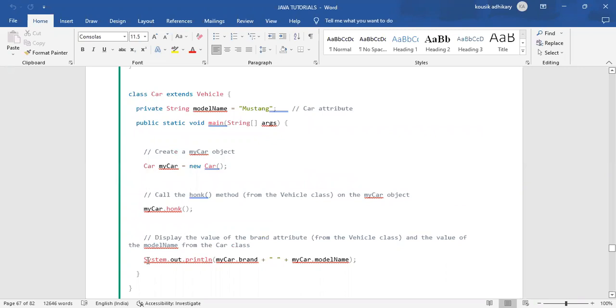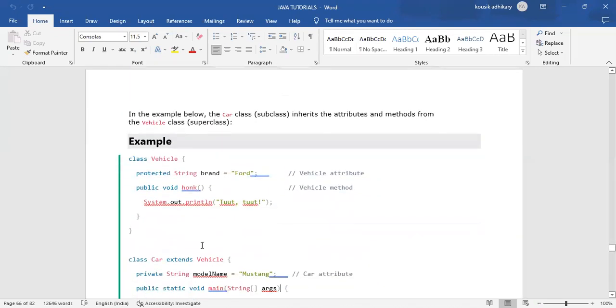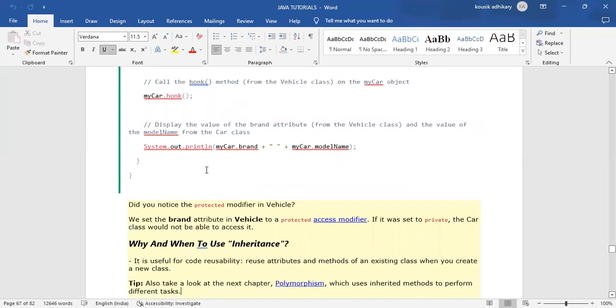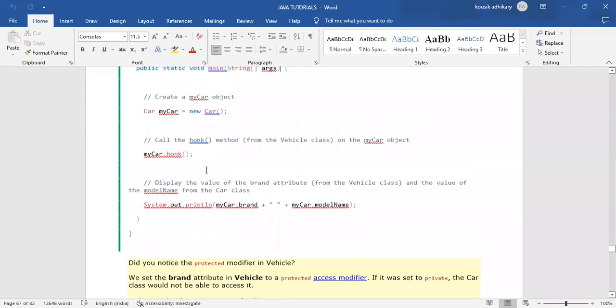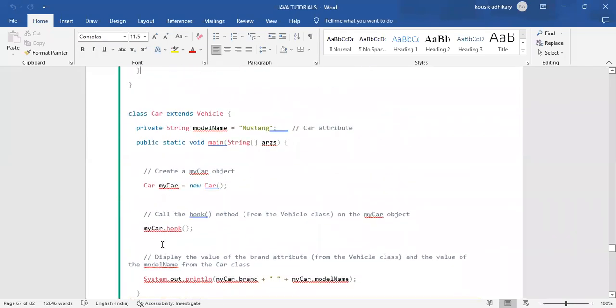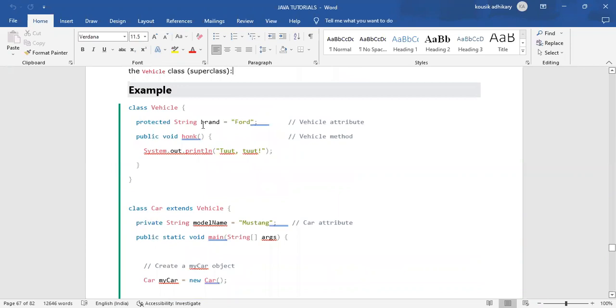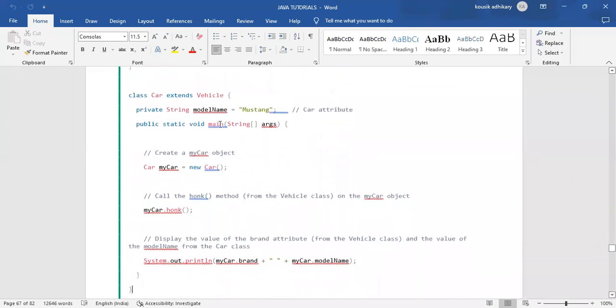And another thing we are doing, System.out.println(myCar.brand + " " + myCar.modelName). That means what? myCar.brand. Where is that brand? The brand is also in the vehicle class, in the superclass. So by using the object of the class, we are calling the methods and variables that are available in the superclass.